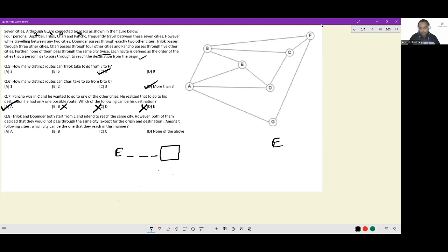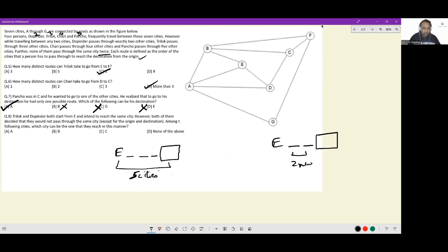However, both of them decided that they would not pass through the same city, except for the origin and the destination. Here you have 5 cities mentioned, and you are going to have 2 new cities in between, because E and the destination are the same. So all 7 cities are getting used up.